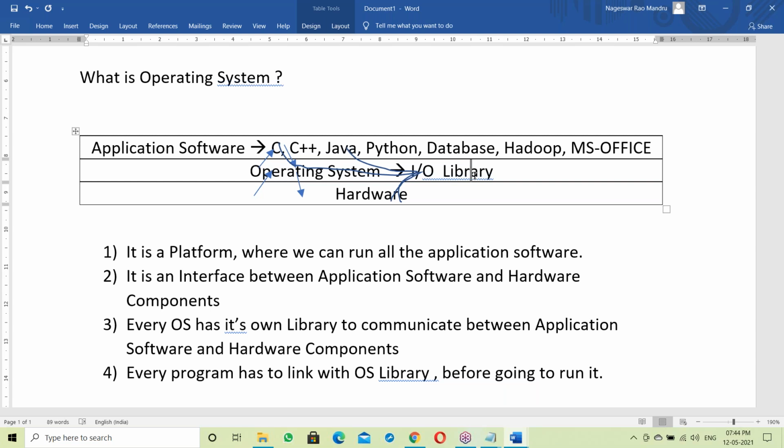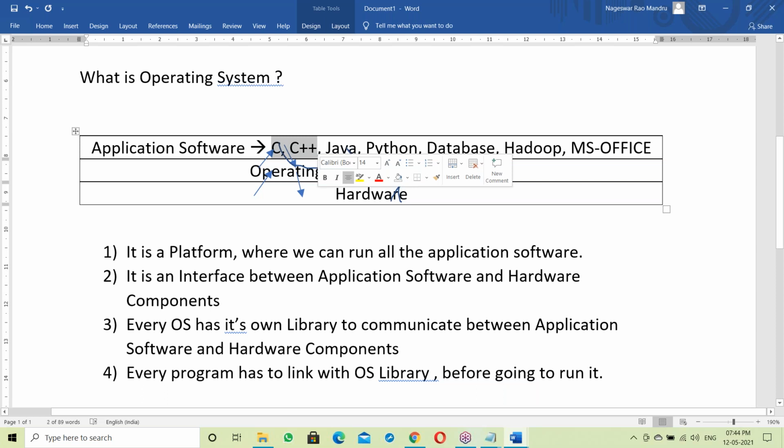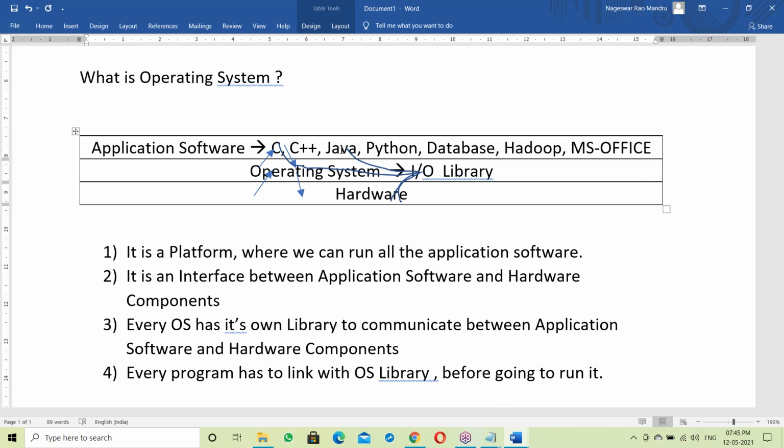Runtime linking is dynamic linking. In the case of C and C++, linking to the OS library happens at compile time itself, so it's static linking. When it comes to Java and Python, it's dynamic linking at runtime. Java and Python are both independent of platform because of dynamic linking. It depends on where the linking takes place.